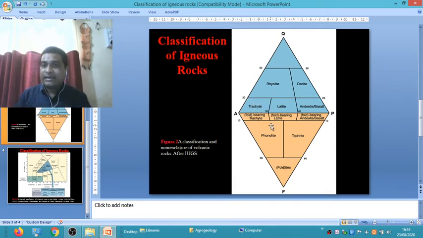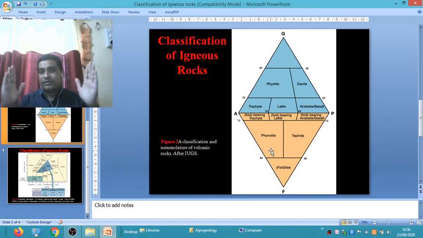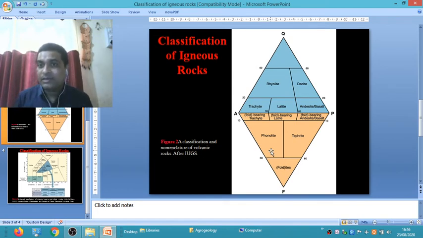When the silica percentage is between 0 to 10%, but alkali feldspar content is 65 to 35 and plagioclase feldspar is also 35 to 65, it is called latite type of igneous rocks. When called andesite or basalt, the content of plagioclase feldspar is more than 65% of the total feldspar. Suppose the total feldspar is 100%, out of that 65% is plagioclase feldspar and 35% is alkali feldspar, with silica percentage 0 to 20%, called maybe andesite or basalt.